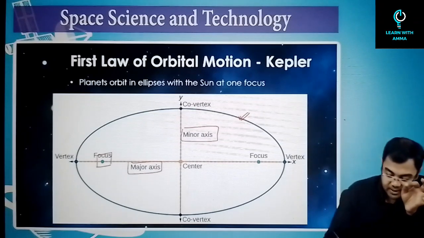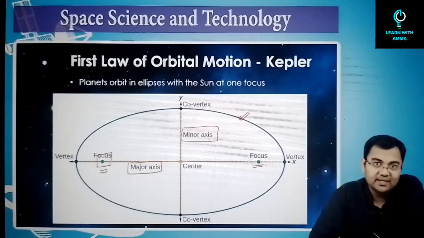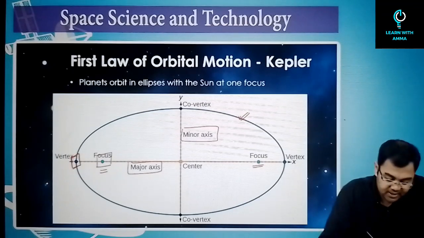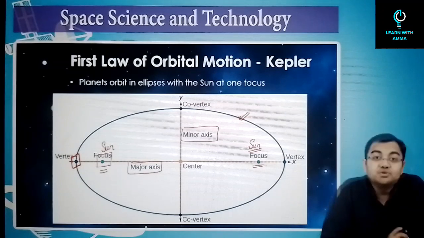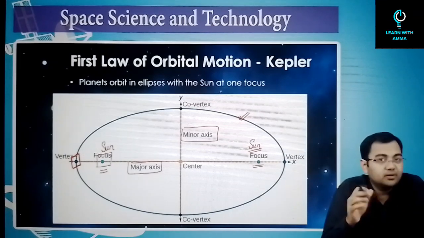Why one of the foci? Because there are two foci here, one on this side and one on that side, right? So if you consider this as the planet, either this is the sun or this is the sun. This is the placement of the sun that will be observed with respect to the motion of the planets. This is the first law that he had given.